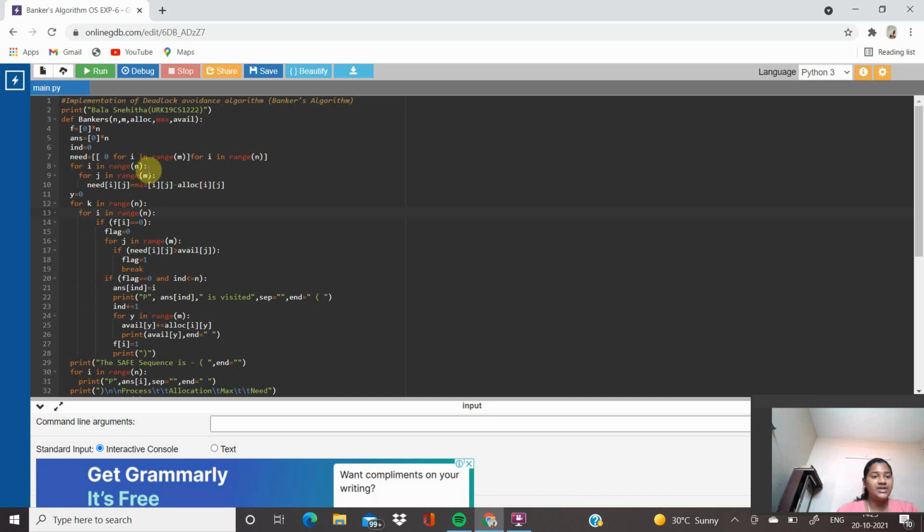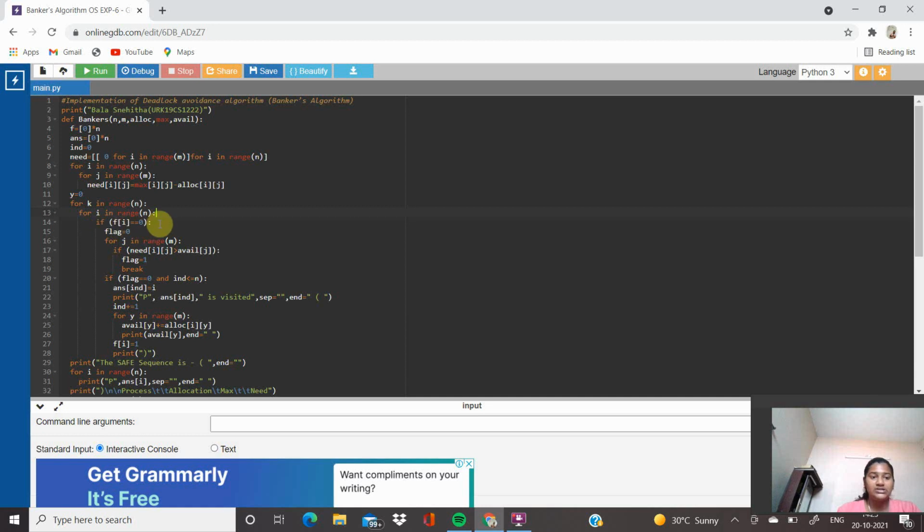For i in range n, for j in range m, need ij equal to max ij minus allocation ij. y equal to 0 for k in range n, for i in range n.